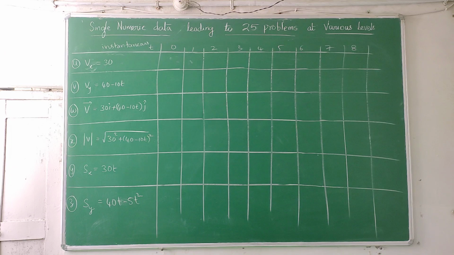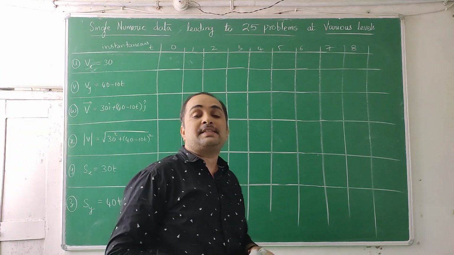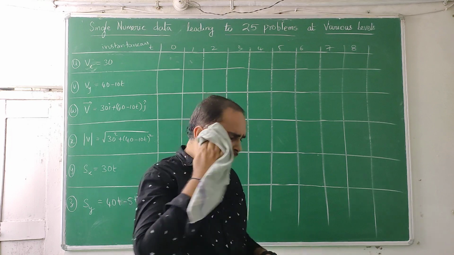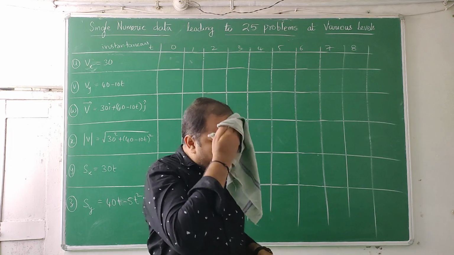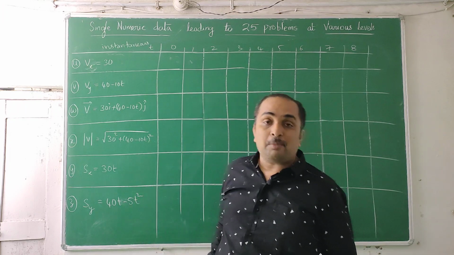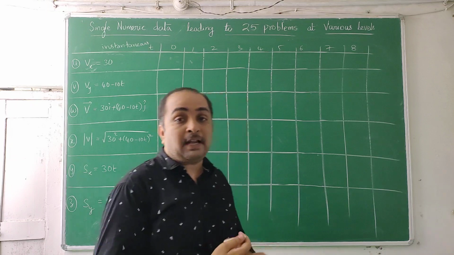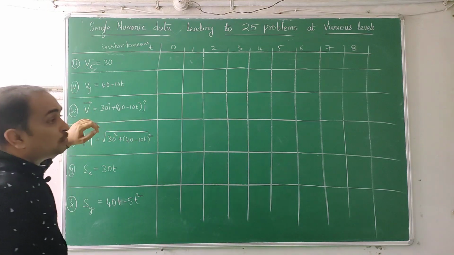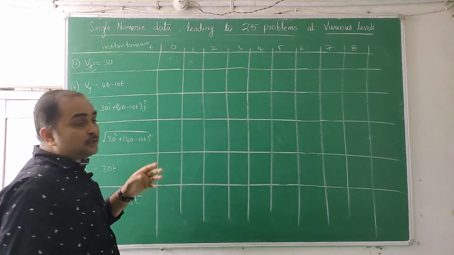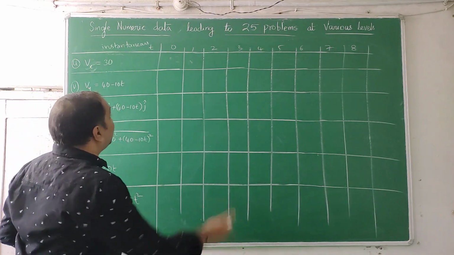Hey students, first we will tabulate the data, then we will try to show what is happening at each time in the projectile motion. If you see this as problem solving, it will be different. If you see it as a concept, it is different. I am trying to teach the problem as a concept here. So at every second, how the projectile is behaving, that behavior we try to find out. Up to P, Q, R, S, T, U, V, W, X, Y, Z, we are tabulating the data at each second.